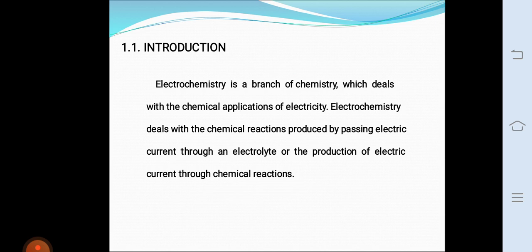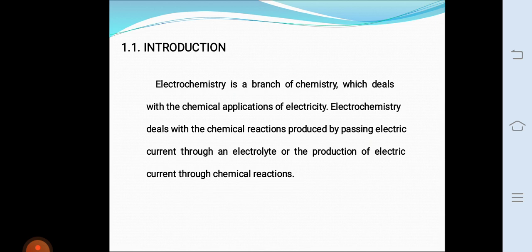For example, acids, bases, etc. Non-conductors are otherwise named insulators. Materials which do not conduct electric current are called non-conductors or insulators. For example, plastics, wood, etc.